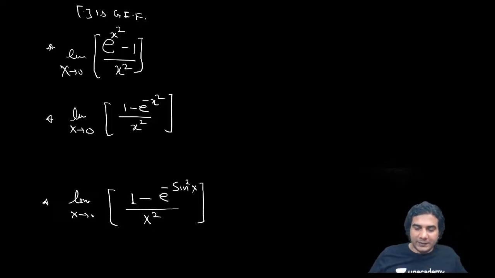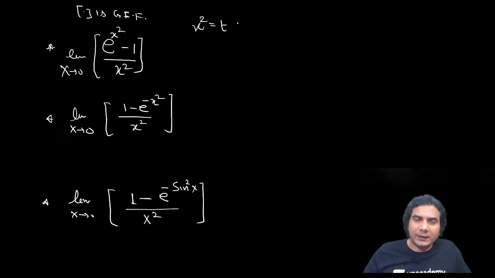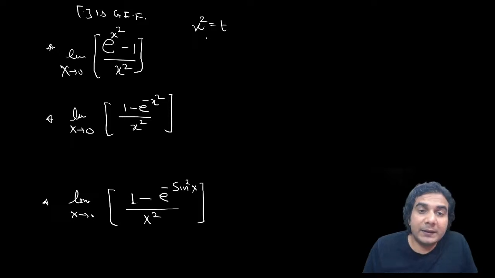All right, let me discuss the first one. What is the answer of the first? See, it's very simple. If you take x square equal to t, then when x approaches 0, x square will always be positive.